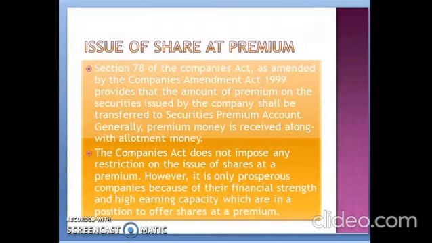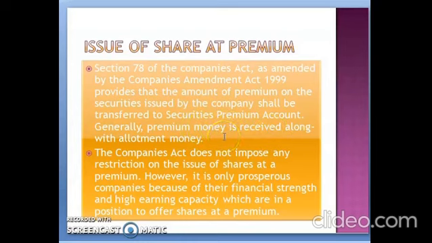Let us see what is issue of shares at a premium. Section 78 of the Companies Act, as amended by the Companies Amendment Act 1999, provides that the amount of premium on the securities issued by the company shall be transferred to the securities premium account. Generally, a premium money is received along with the allotment money.